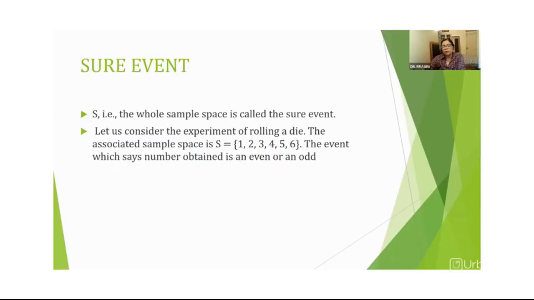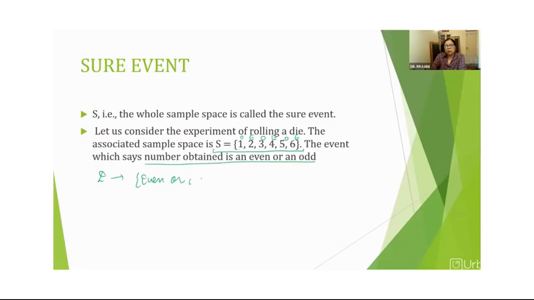Next one is sure event. Now, sure is something which is bound to happen, right? Let S be the sample space. Let this be the same sample space when we throw a die. The event says the number obtained is even or odd, right? Now what happens? We have numbers from 1 to 6. This is odd, even, odd, even, odd, even. Now what does the event say? Event says the number obtained is even or odd.